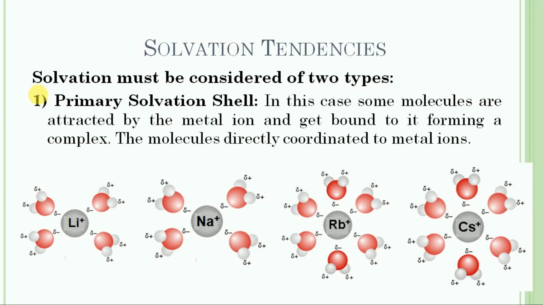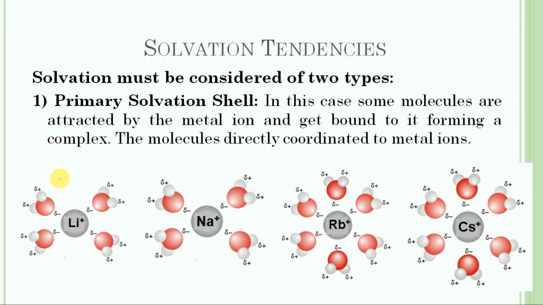The solvation must be considered of two types. The first one is the primary solvation cell. In this case, some molecules are attracted by the metal ion and get bound to it, forming a complex. The molecules are directly coordinated to the metal ions. Let us consider the example of lithium ions.